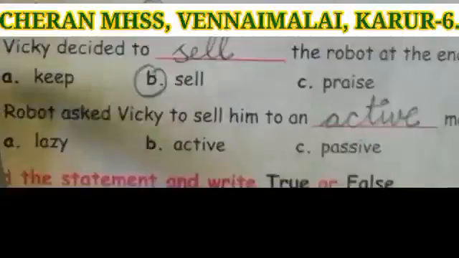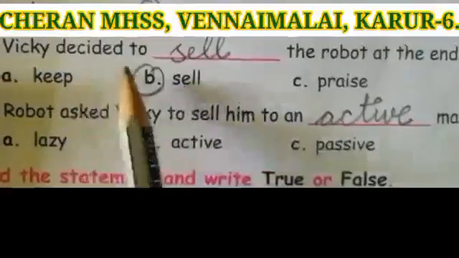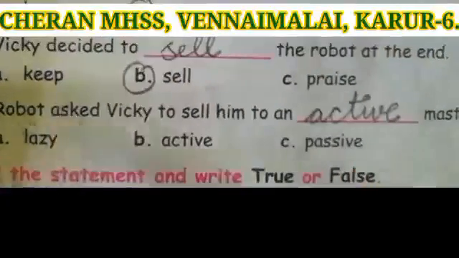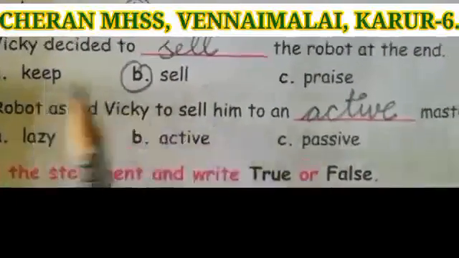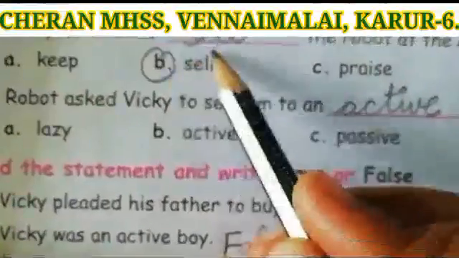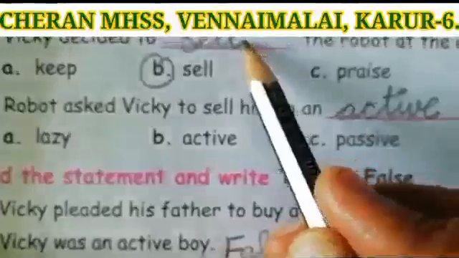Okay. Third one, Vicky decided to dash the robot at the end. See the options. Keep, sell, price. Sell is the correct answer. Circle the answer and write in the dash.